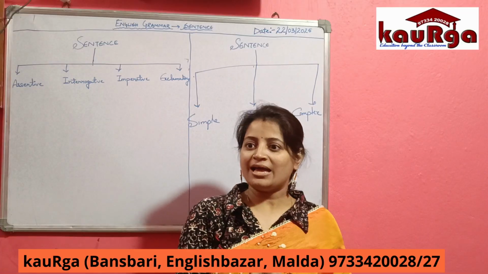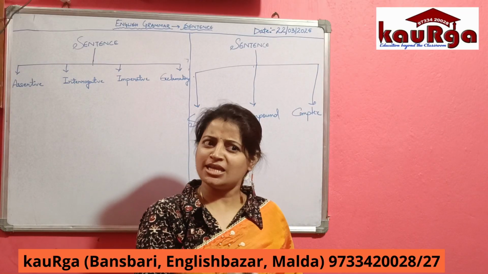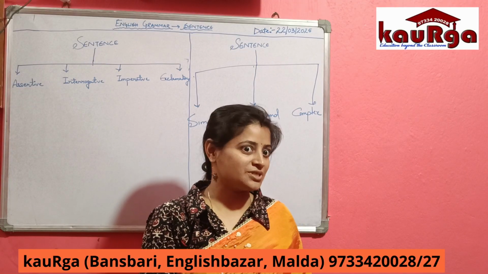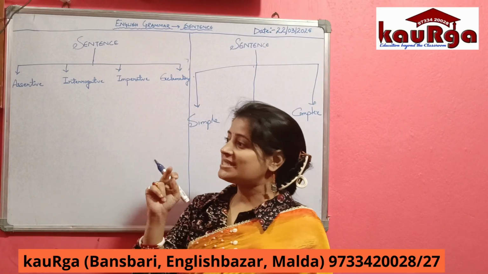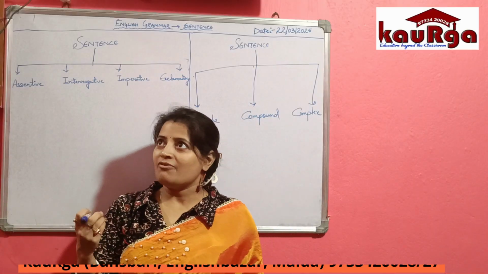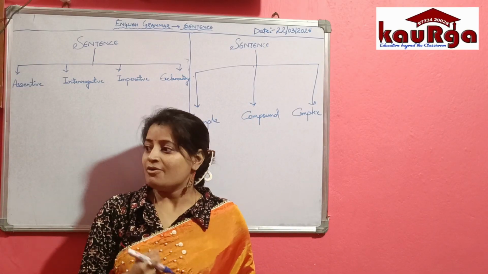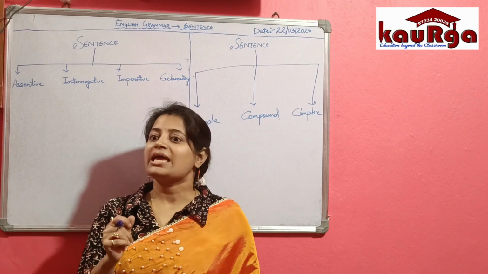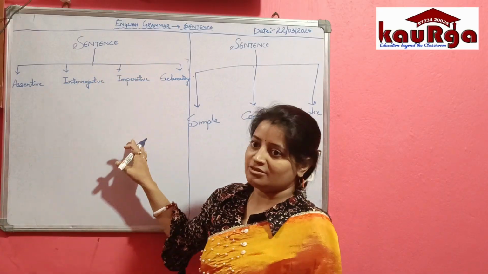So, if I just make a request to Yash, please give me a glass of water, can you tell me what kind of sentence is this? Imperative. Very good. It's an imperative sentence, right? Because when we make a request, when we give an order, when we give some advice or suggestions to anyone, these are called imperative sentences. Clear?